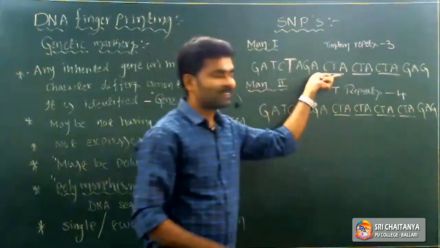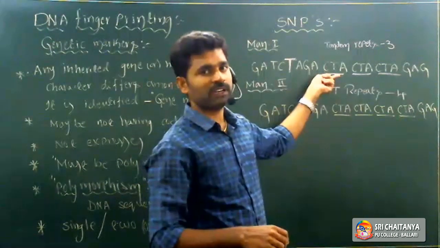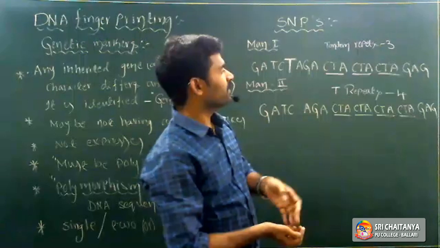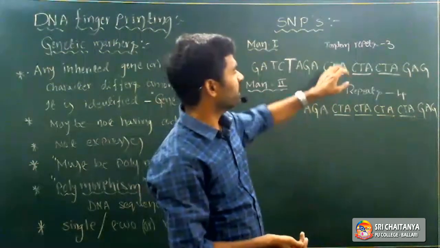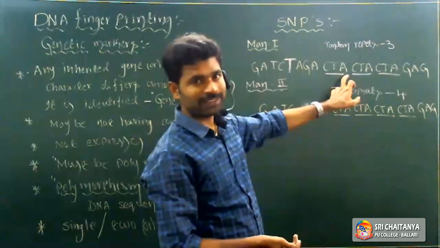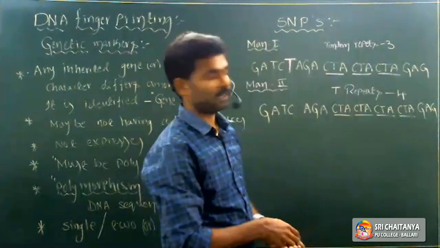See, tandem repeats come under minisatellite or microsatellite. Microsatellite. Why? Because in a microsatellite, each repeat consists of 2 to 6 nucleotides. See here, only 3. 3 means it comes under microsatellite, right?